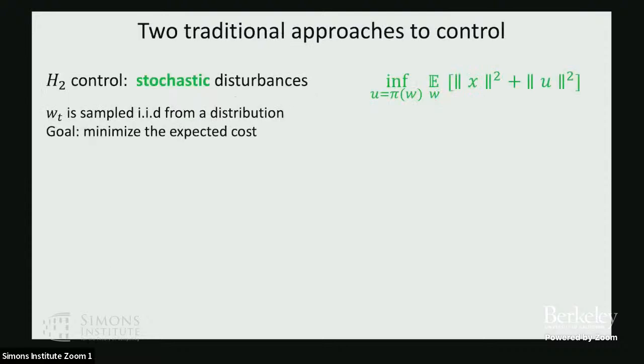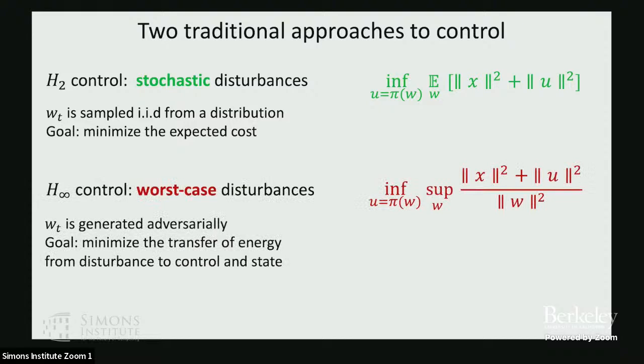So there's two classical approaches to control. One of them is called H2 control. This is very simple. We assume that the disturbance is generated stochastically, and the goal of the controller is to minimize its expected cost. There's a more sophisticated approach to control, which was very popular in the 1980s, called H-infinity control.